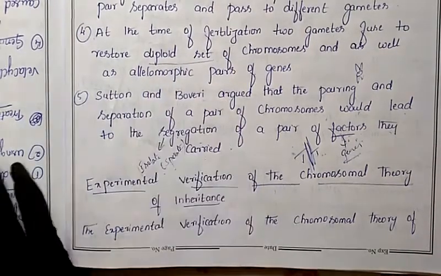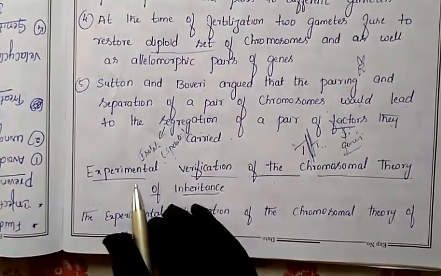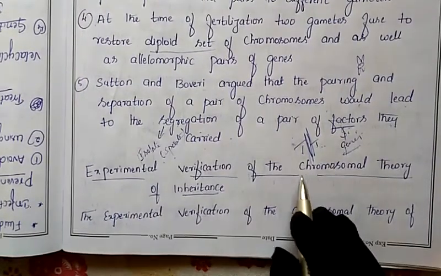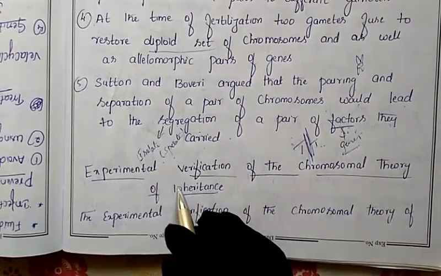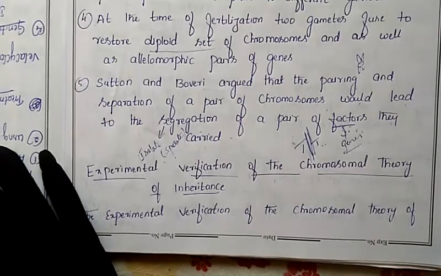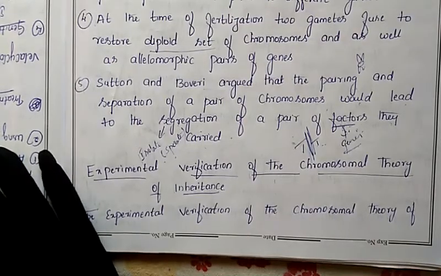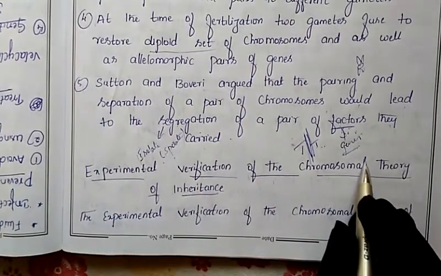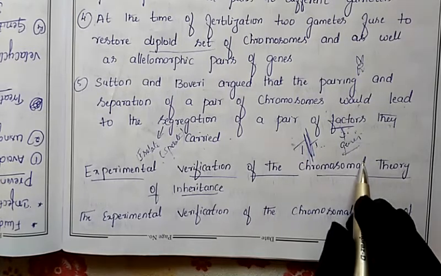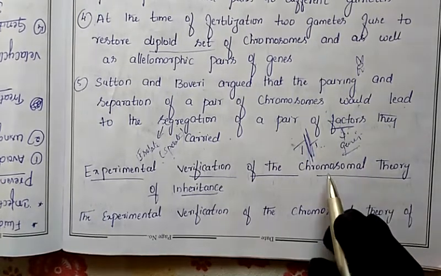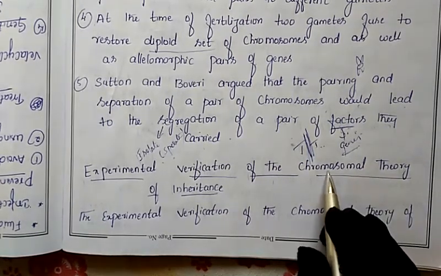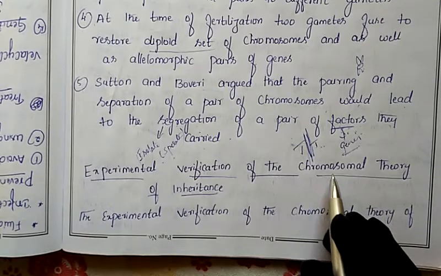Next, today let us discuss a new topic, the experimental verification of the chromosomal theory of inheritance. You already know the chromosomal theory of inheritance very well. It was given by two scientists. Which are those two scientists? One is Walter Sutton, the other is Theodore Boveri.